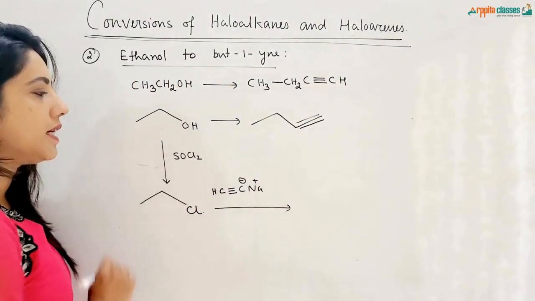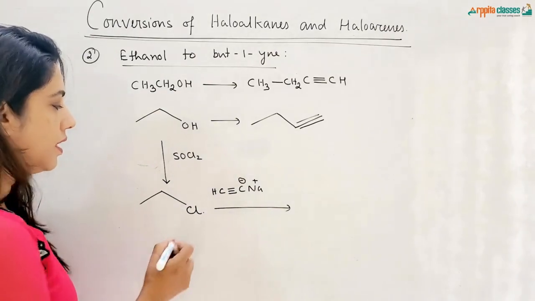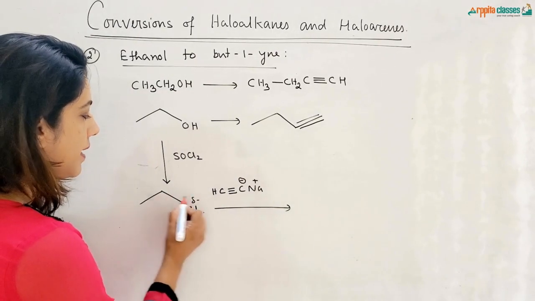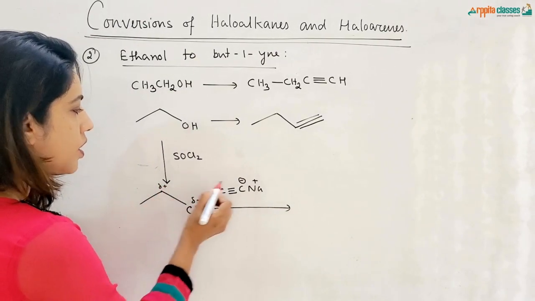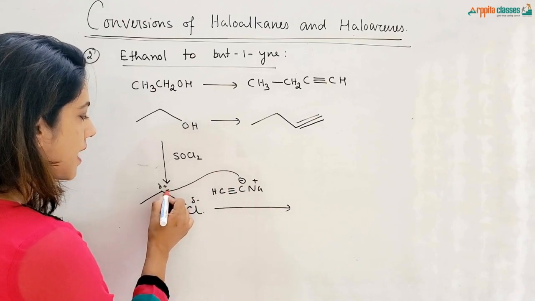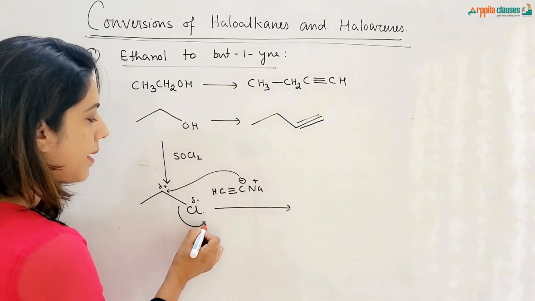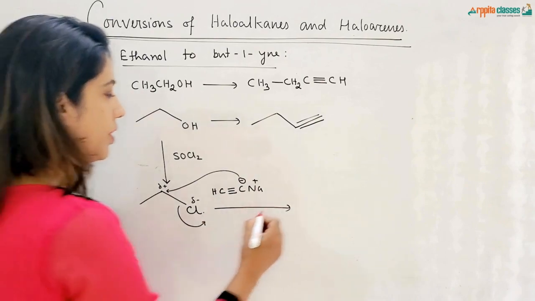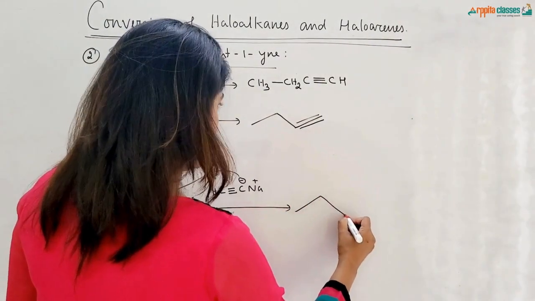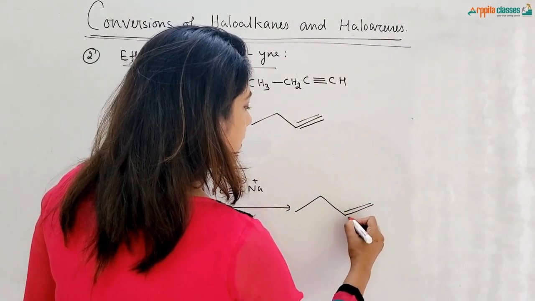Now sodium acetylide will be acting as a nucleophile over here. We know that this carbon is delta minus and this carbon is delta plus. So this nucleophile will attack this carbon atom, and Cl being a better leaving group will be leaving from here. So we will be getting this butyne.